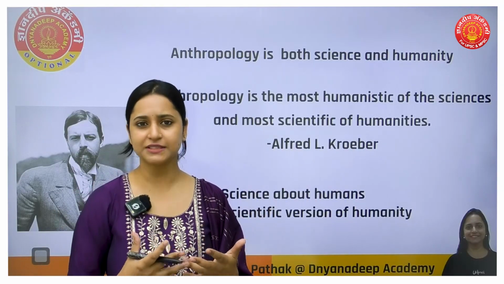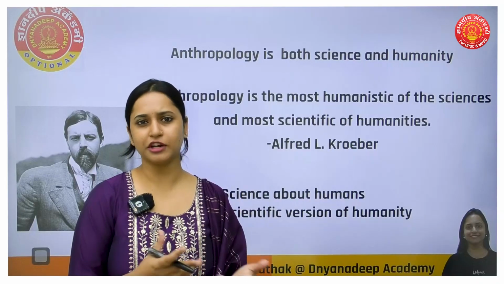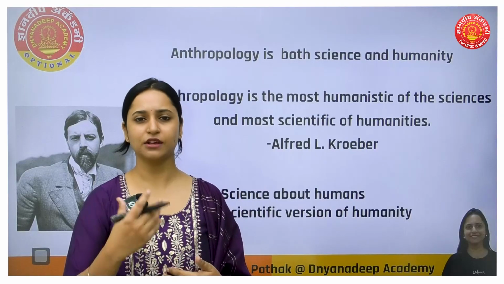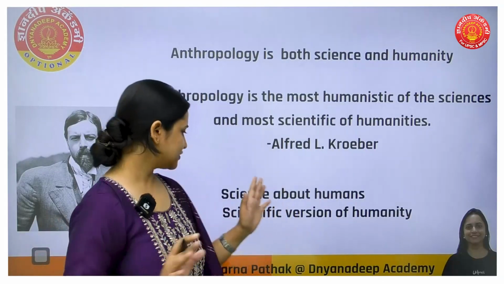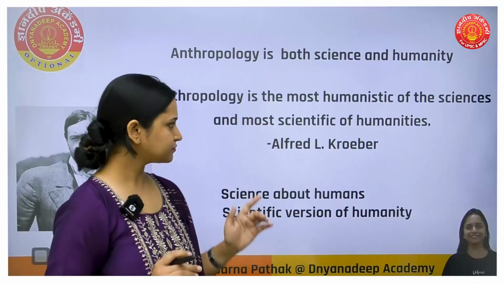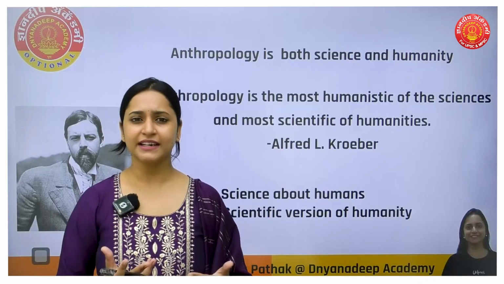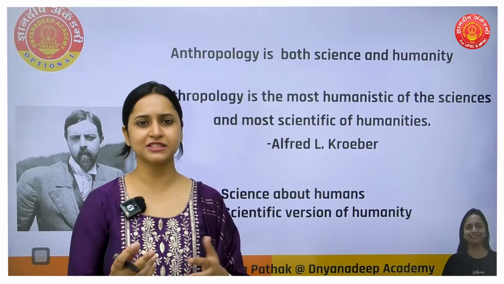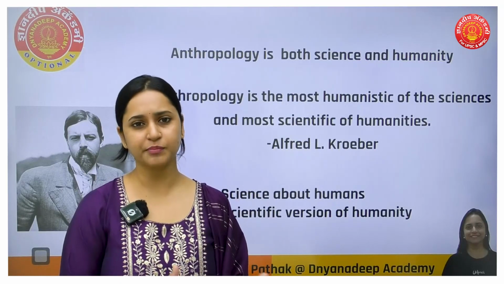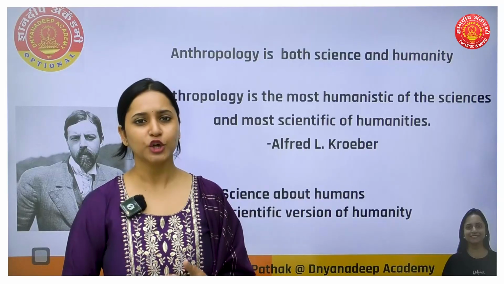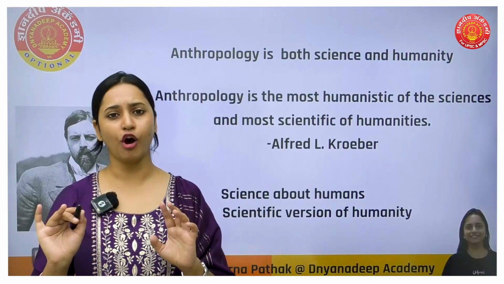Our body, human body is made up of cells and organs. We are not made up of some plastic, right? So we have a science of our body. That comes under the study of science of human being. So that is humanistic of sciences. And if we see most scientific of humanities, what is humanity? What is a humanities subject? Those subjects which are related to human being, like society, history, geography, polity, everything comes under humanities, right? So here anthropology is the scientific version of humanities.